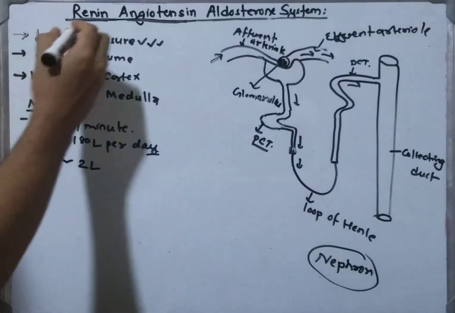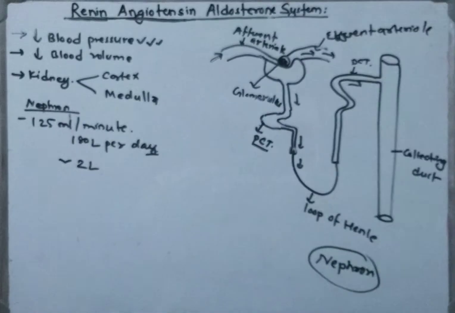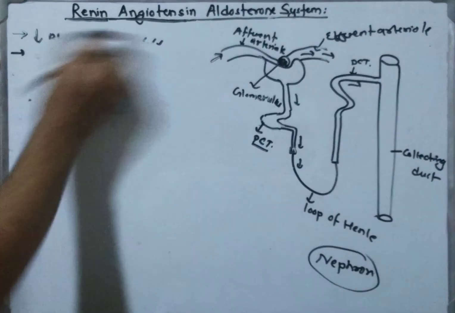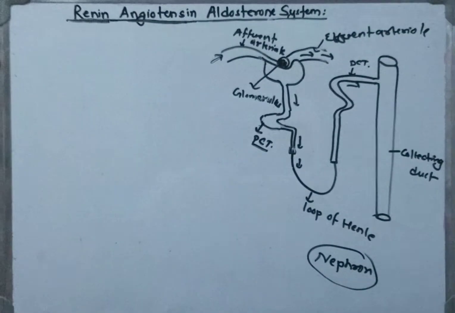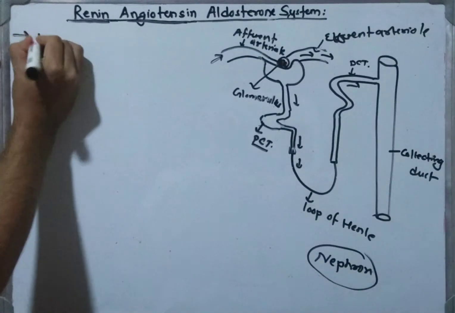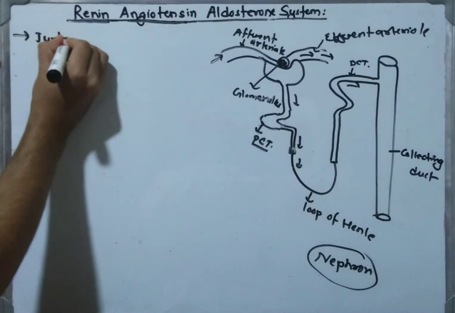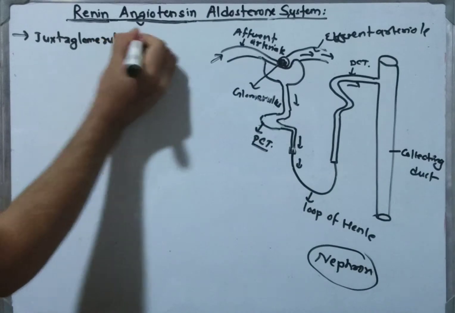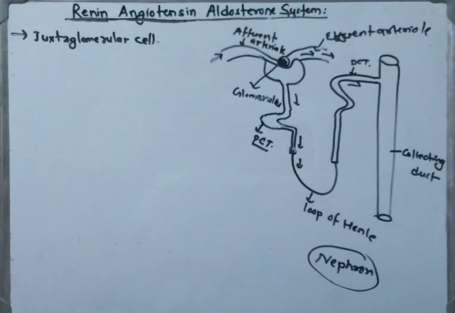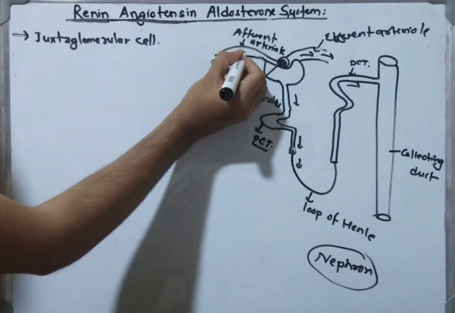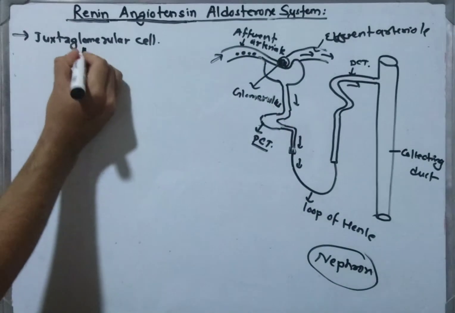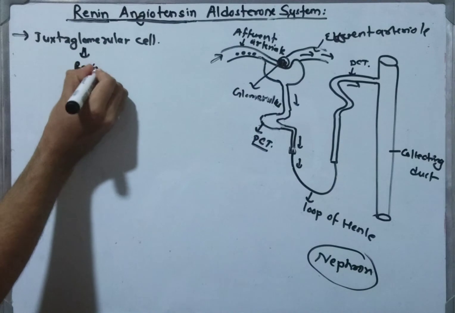First of all, we have to know about the renin. The renin is secreted by the juxtaglomerular cells, which are present in the afferent arteriole, and that releases renin.